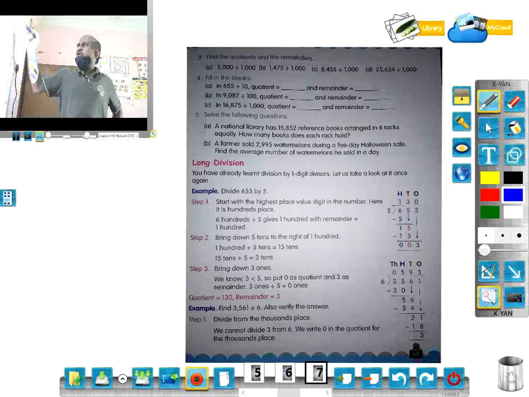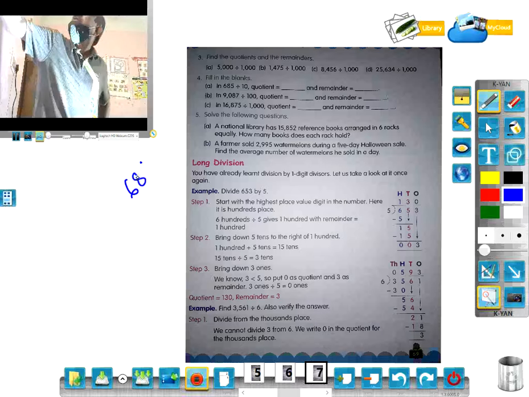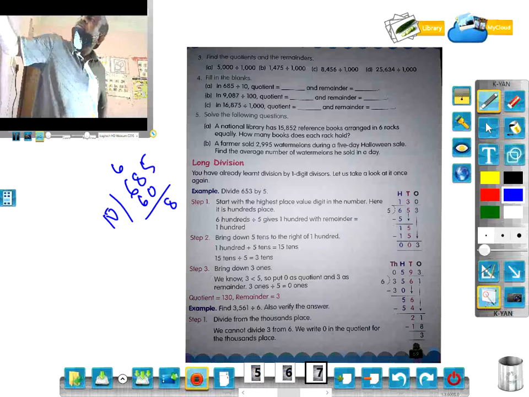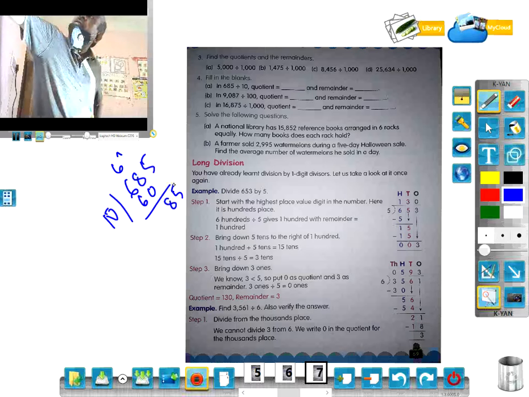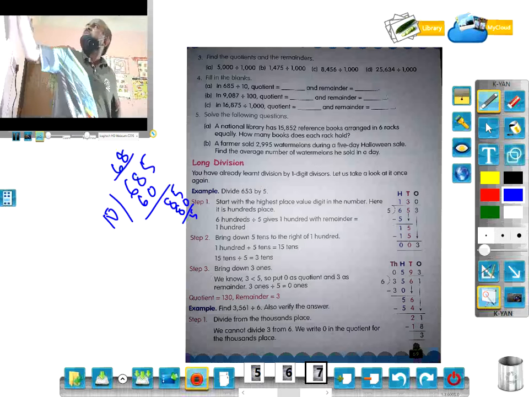How many books does each rack hold? Okay, so let us first do one example in number 4. 10 6s are 60, 8, 5. 10 8s are 80. So 68 is the quotient, 5 is the remainder here.